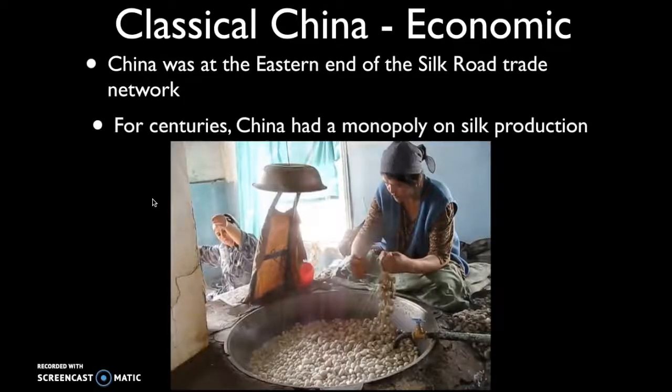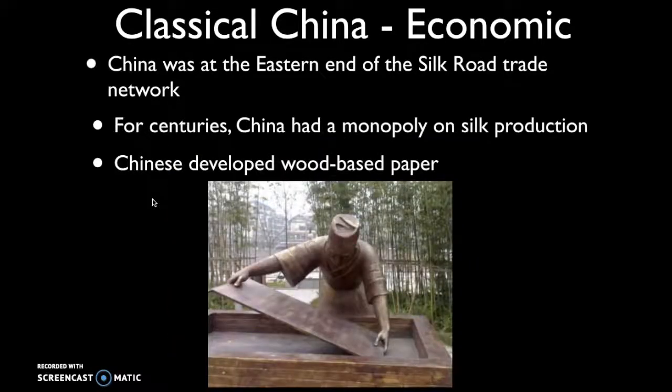So for centuries, China had a monopoly on silk production. They were the only ones who were producing silk, and therefore it was a commodity that fetched a high price along the Silk Road. Now, the Chinese are also going to develop wood-based paper.